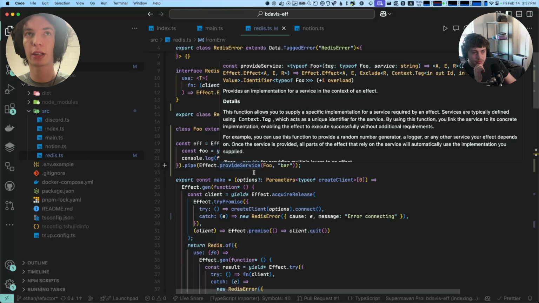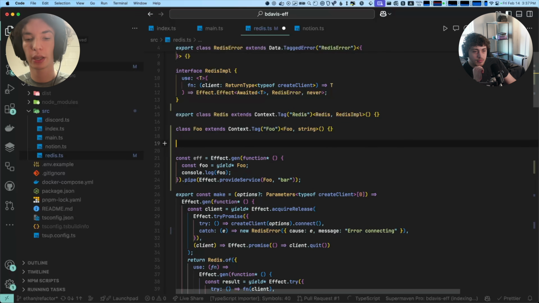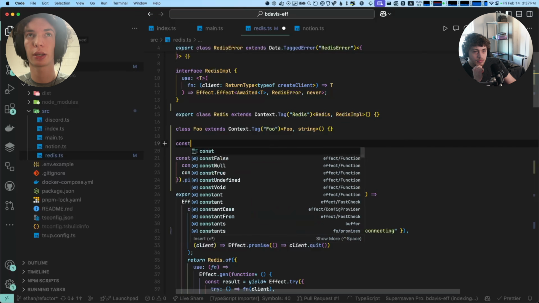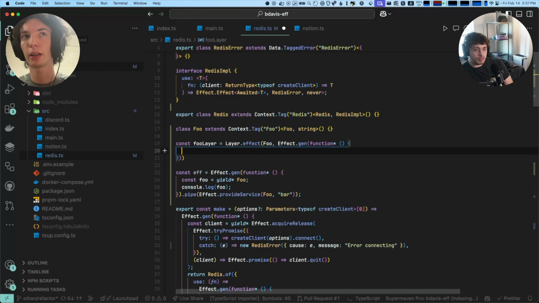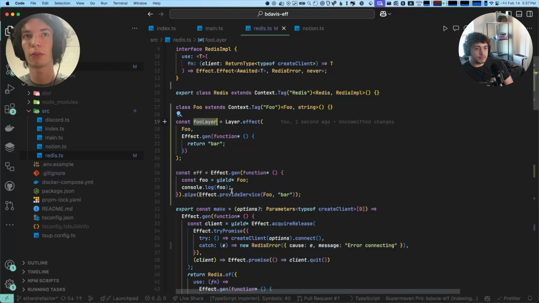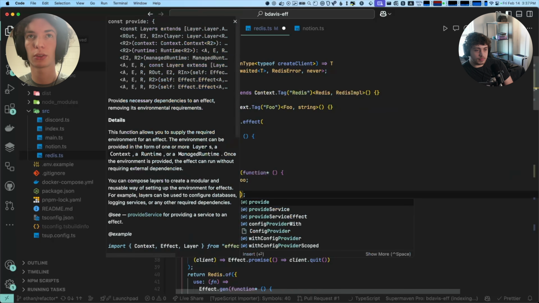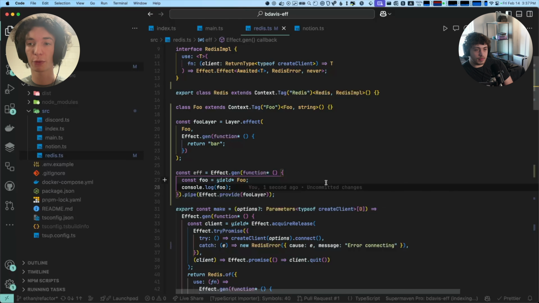We're just directly providing the service. But we can say const fooLayer, and it's going to be Layer.effect. Layer.effect creates a layer from an effect. And then we can say Effect.provide instead of provideService. We can provide the fooLayer.